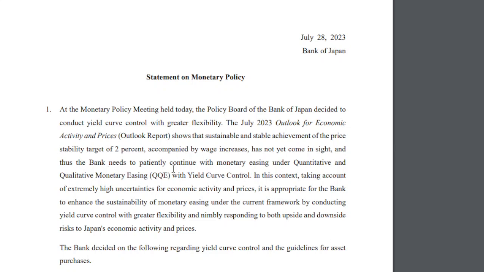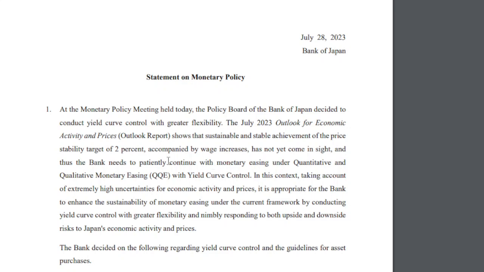It means they are still not tightening, so JPY will depreciate. They are supplying money in the market. Still, they are supplying. They are not taking back, increasing the interest rate.